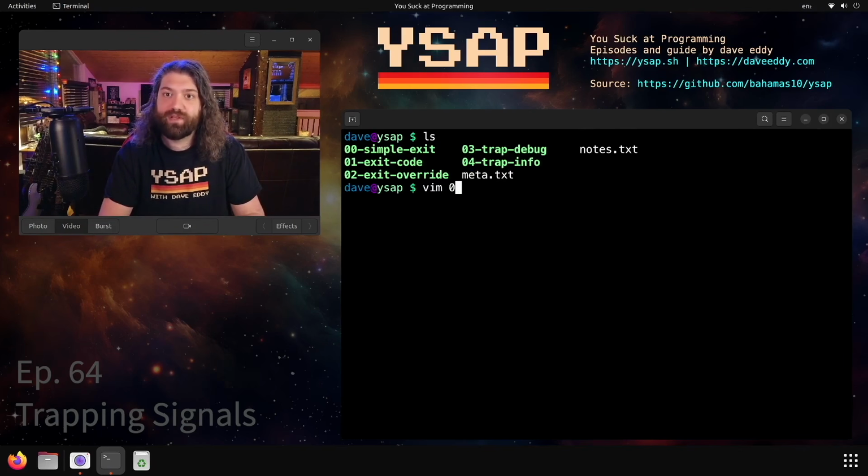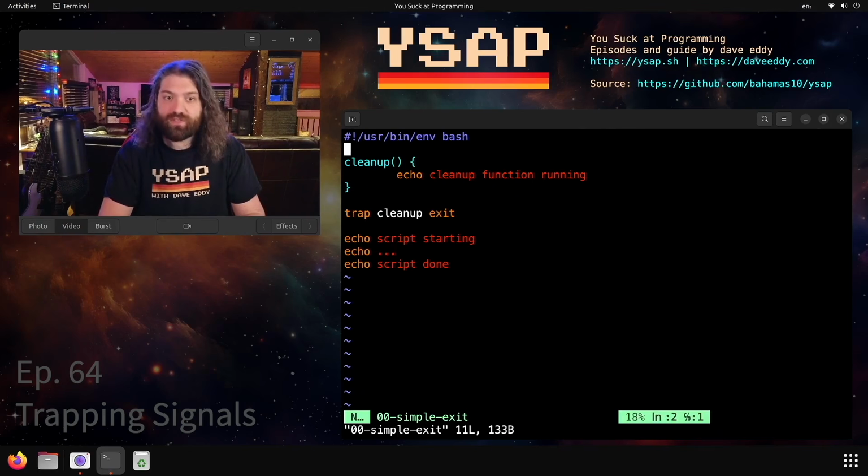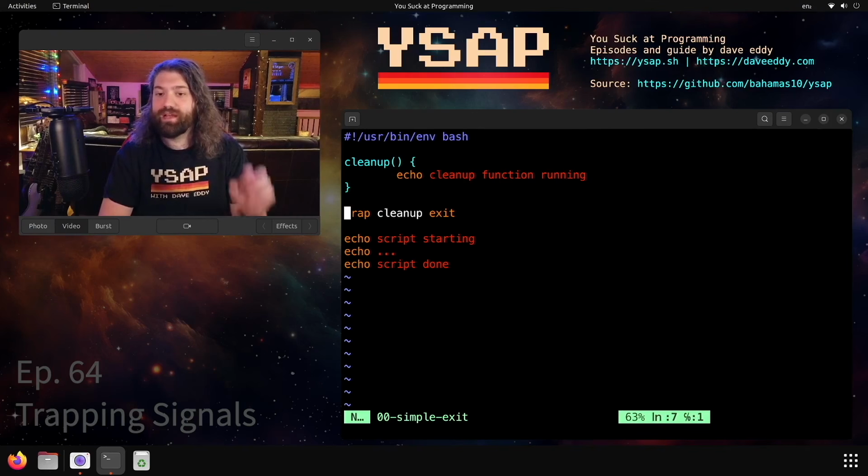Let's go into our first example, simple exit. So what do we do here? We define a function called cleanup that just prints "cleanup function running". And then this is the magic right here, trap. We run the trap command. It takes 2 arguments. The first argument is the code to run, and the second argument is the name of the signal that we want to trap. So the code to run, I've put it all into a nice little function here. And the signal is EXIT.